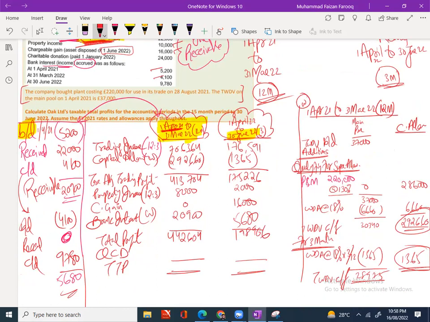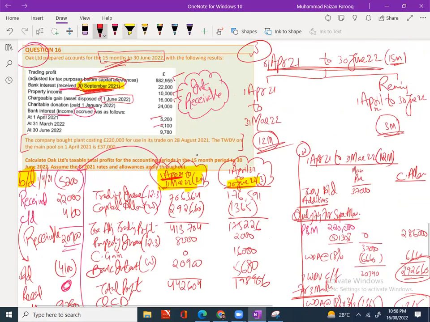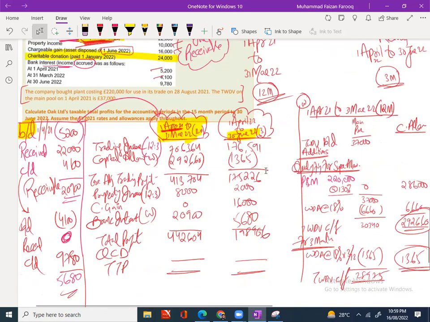And QCD is there. Is there any donation? No donations. Okay, charitable donation. Where it will fall, the date. The first one is the first 12.